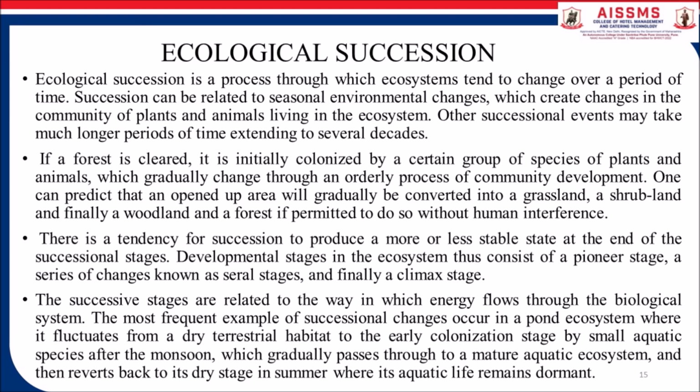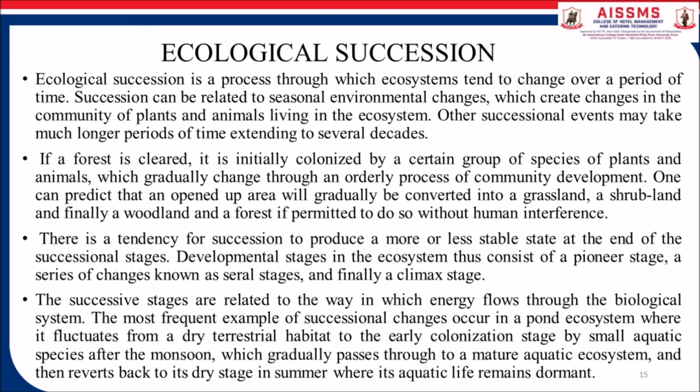There is a tendency of succession to produce a more or less stable state at the end of the successional stage. Developmental stages in the ecosystem thus consist of a pioneer stage, a series of changes known as serial stages, and finally a climax stage. The successive stages are related to the way in which energy flows through the biological system.